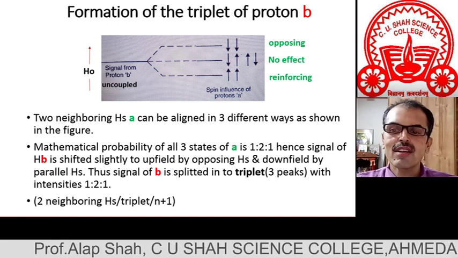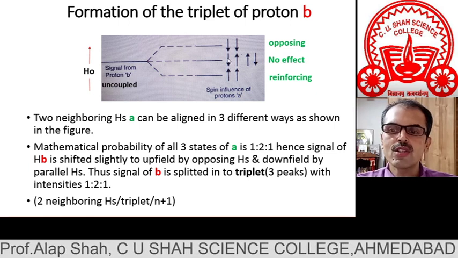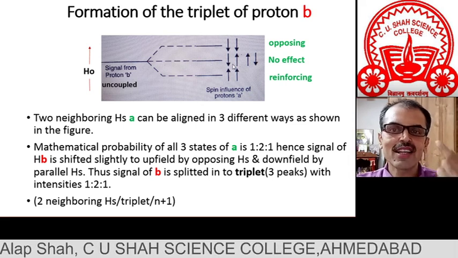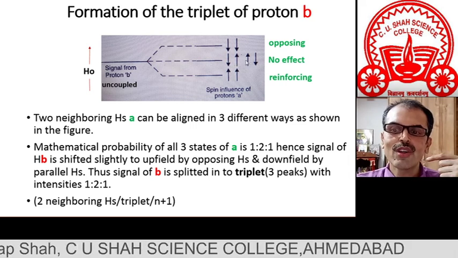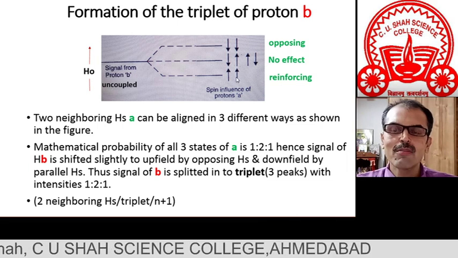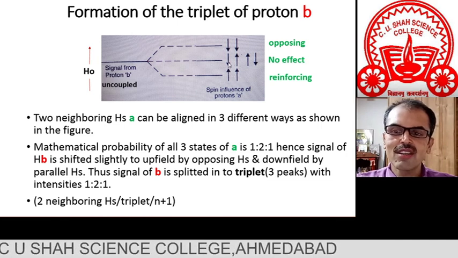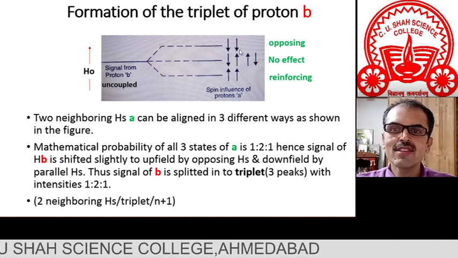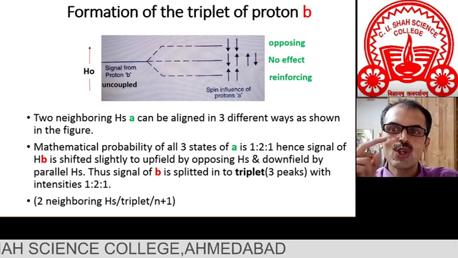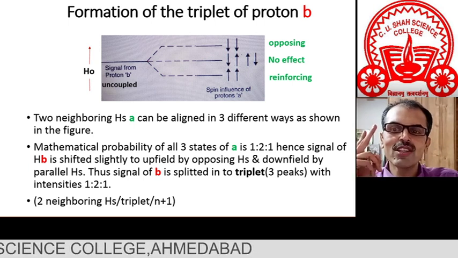Now largely we can say there is not much difference between these two spin orientations, because in both of them one is parallel and the other is against. So if we consider these two as equal, then broadly speaking there are a total of three spin combinations. This one, this is double, 2, and this is a 1. So see, this n plus 1 rule matches. N equal to 2, two neighboring protons, but for two neighboring protons, three spin combinations are possible.